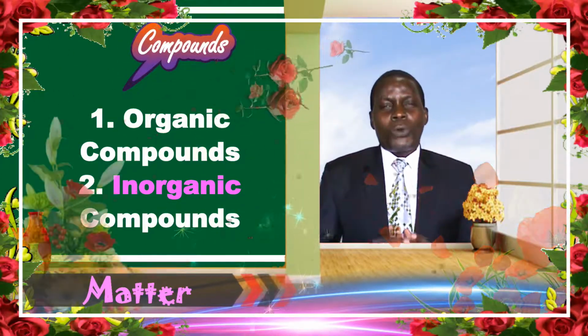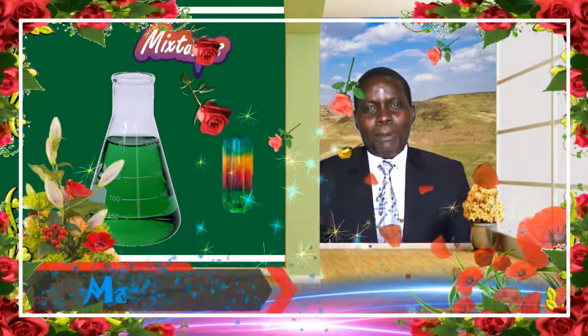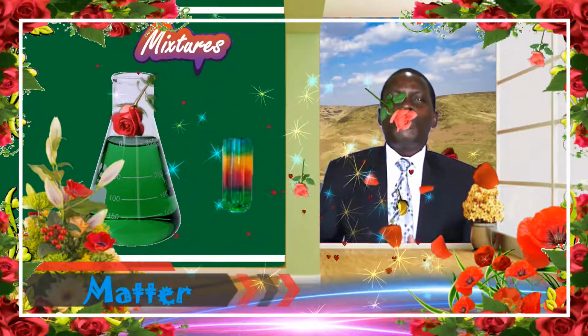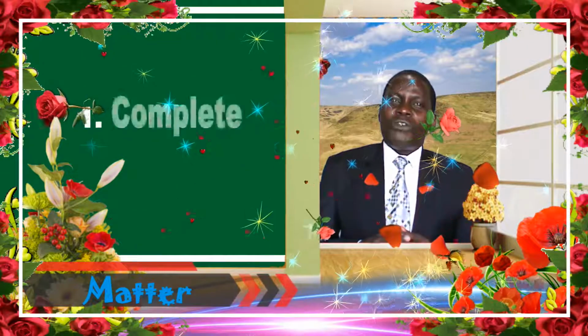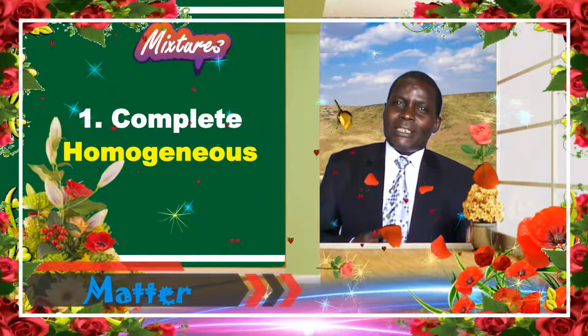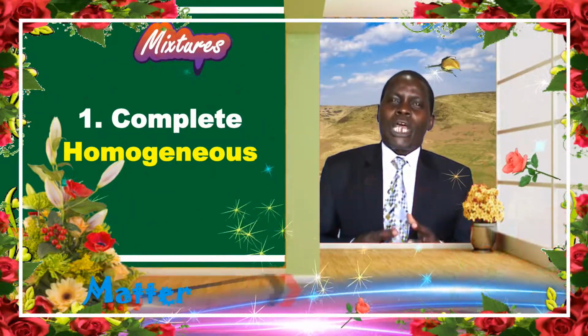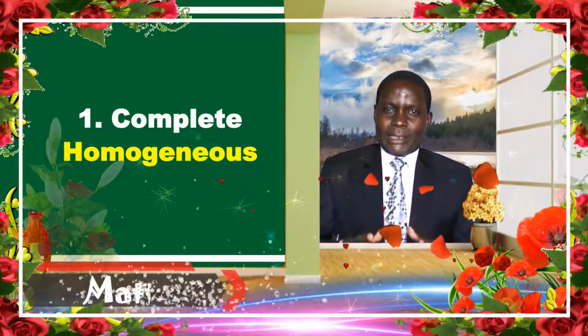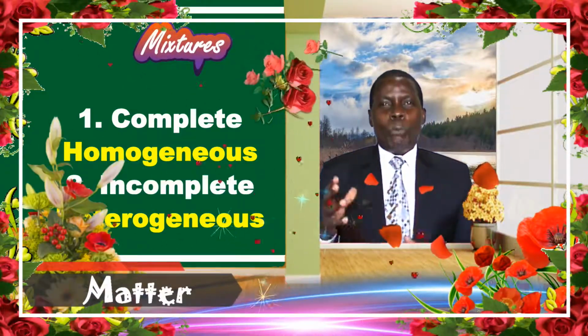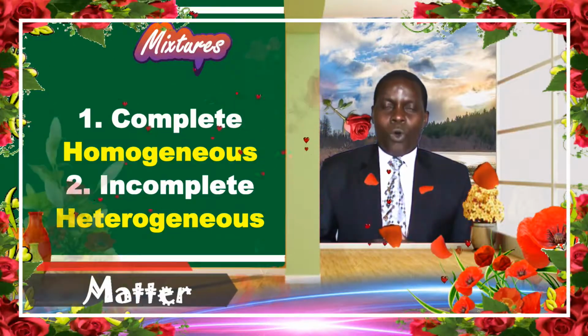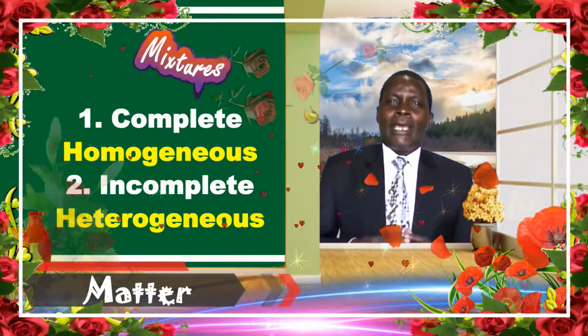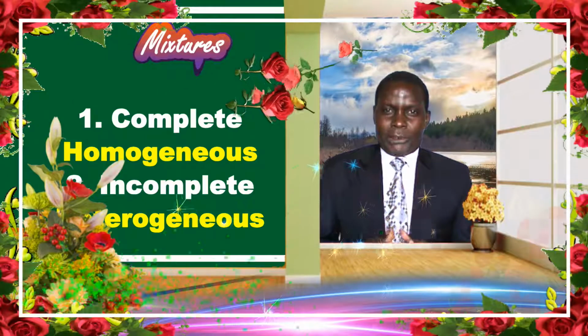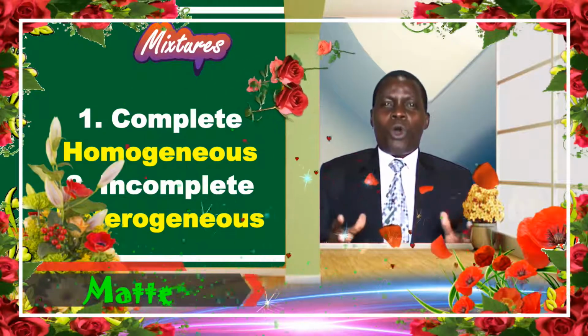Now when you go to the group of the mixtures, they can be grouped into two groups. We have the complete mixtures, or what we call the homogeneous mixtures, and the incomplete mixtures, or what we refer to as heterogeneous mixtures. That is the classification of matter.